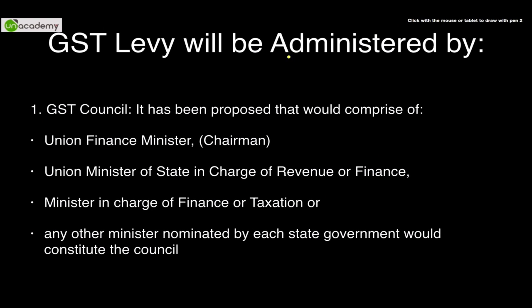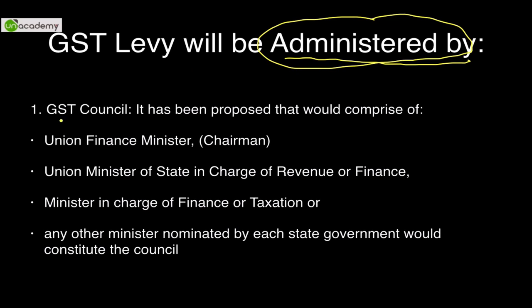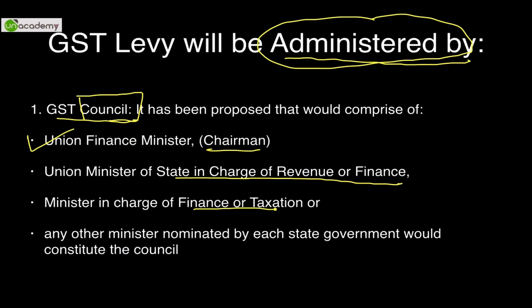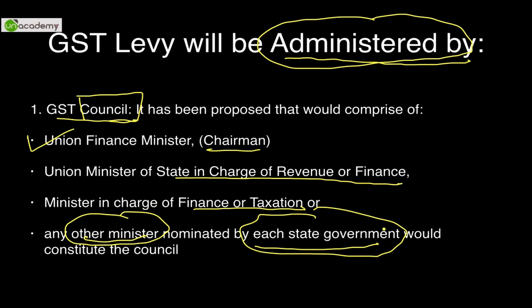Now, GST will be administered by, and this is a very welcome and very intelligent move by the Indian government, a GST Council. A council that will comprise the Union Finance Minister as its chairman, the Union Minister of State in charge of revenue or finance, and the Minister in charge of finance or taxation, or any other minister, mind you, any other minister nominated by each state government. So you can see that each state government would constitute the council.